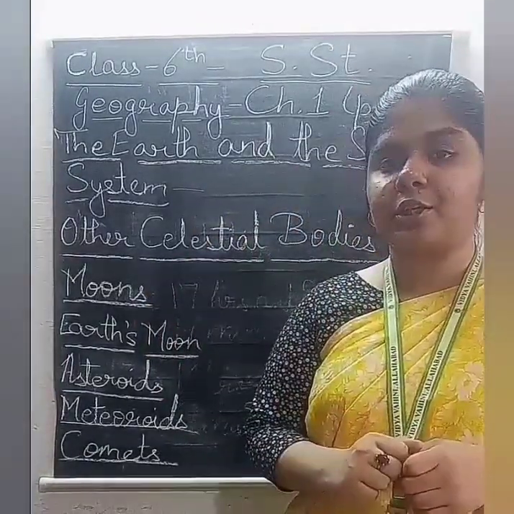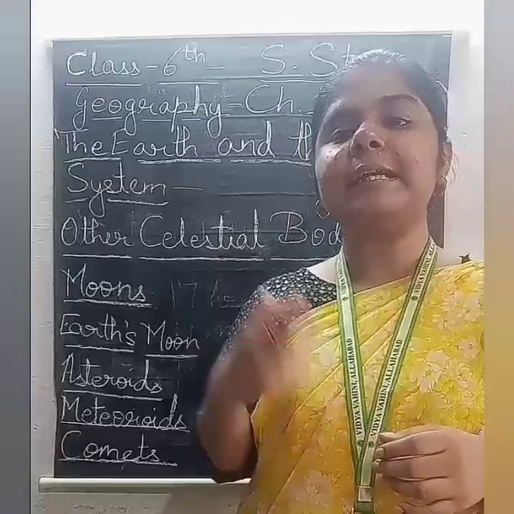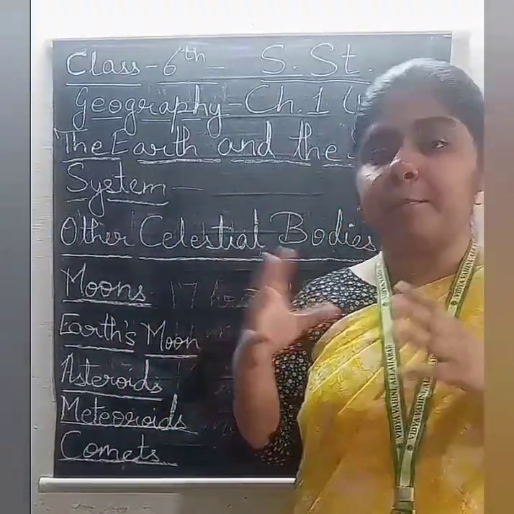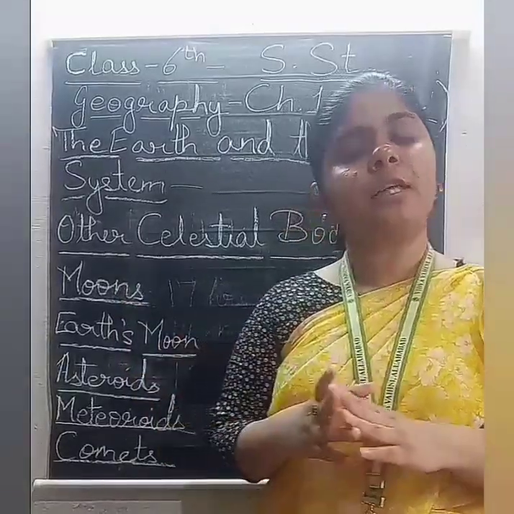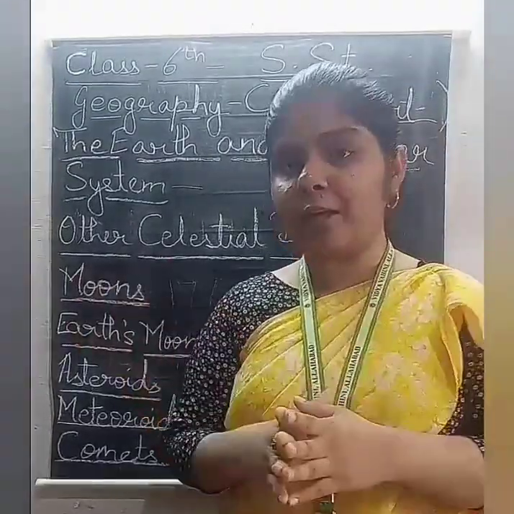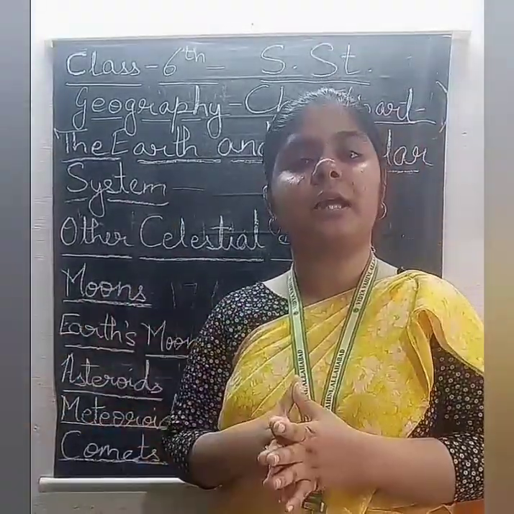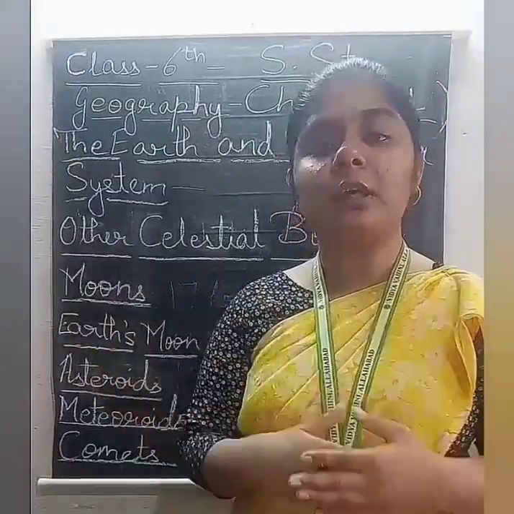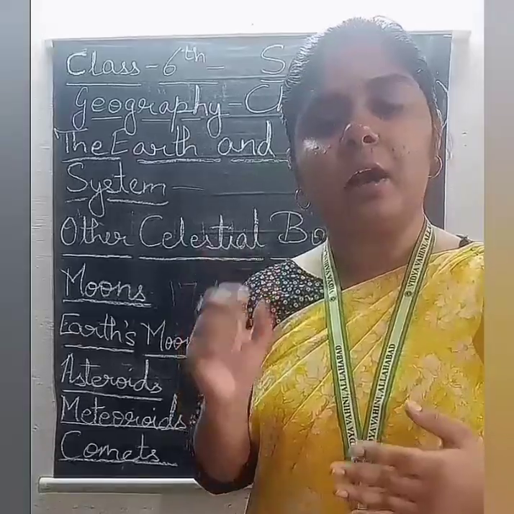Because of that friction, heat is produced, and that heat makes these meteoroids burn. And if the meteoroids do not burn completely and finish, then they fall on the earth's surface and make a hollow there.